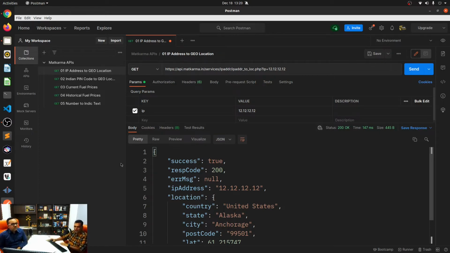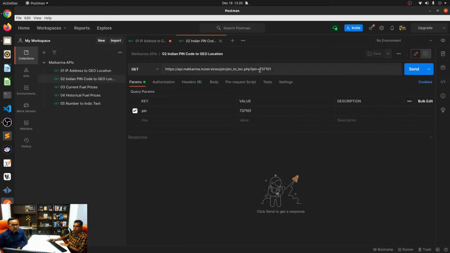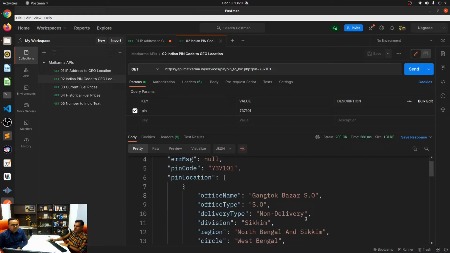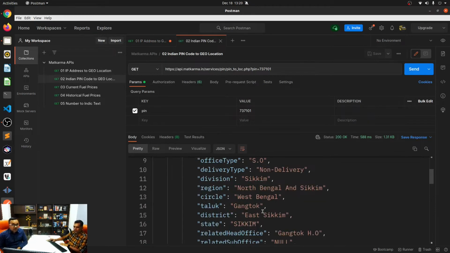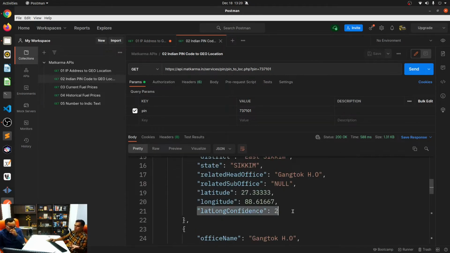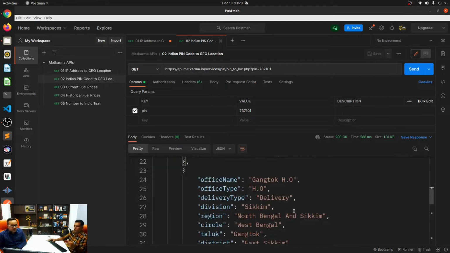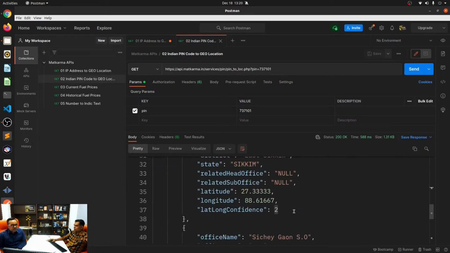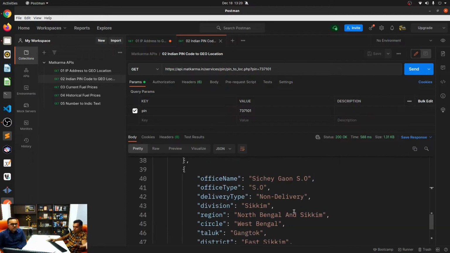This is the pin code to geolocation. If I provide this one, for example, it will tell you that this is in Gangtok, Sikkim. Wow. It will also give you the latitude and longitude, and like we discussed earlier, it will give you the confidence, and all the matches that it found for that specific pin code that we provided.